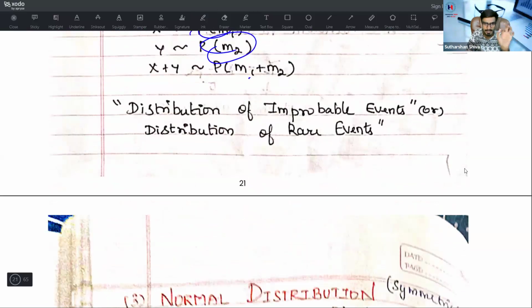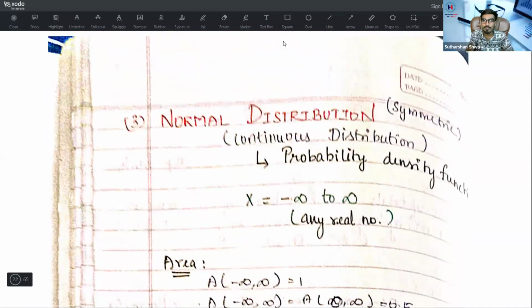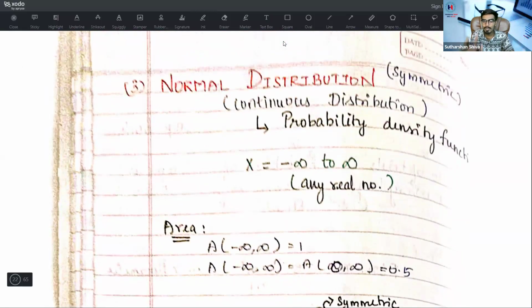Next, the Poisson distribution is the distribution of improbable events, or the distribution of rare events. Very simple, I will tell you one thing. The number of flights flying in a day in the world is large, but the number getting crashed in the air is very small. The trials are infinite, but the probability of crashing is very low. So it is a Poisson distribution example. There are 3 more examples in your study material. If I remembered, I could easily tell you, but I haven't taken that batch for the past 2 months.